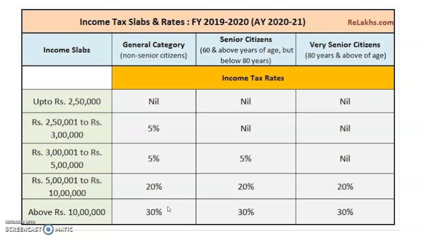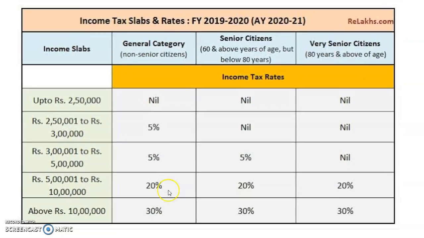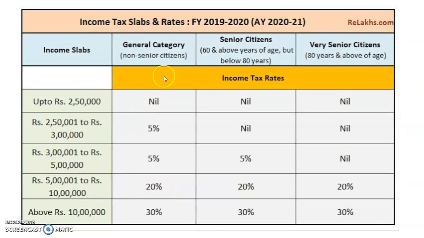Now, when it comes to tax slabs, I told you there are three types of assessees. A general assessee is a person whose age is below 60 years. A senior citizen is a person whose age is above 60 years. Then there is one more category called super senior citizen, whose age is above 80 years. Therefore, senior citizens come under the age group of 60 years to 80 years. So these things you should know correctly.